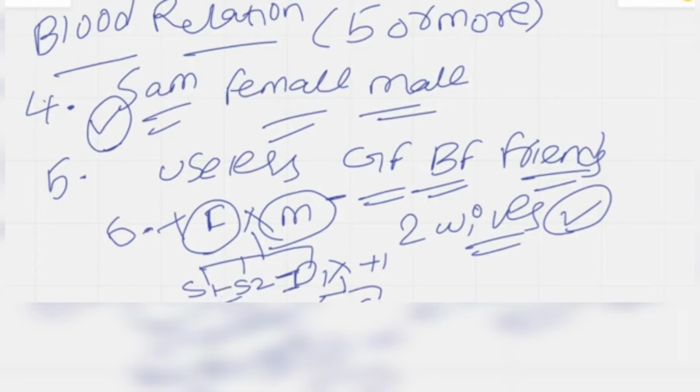So I hope you understood these six simple points. If you remember these six simple points, it is very easy for you to attempt blood relationship questions in any exam, whether it is a competitive exam or a placement test. There are certain kinds of questions in blood relationship, almost 3 to 5 models. If you follow those 3 to 5 models, it will be very easy for you to understand these questions and answer them all.